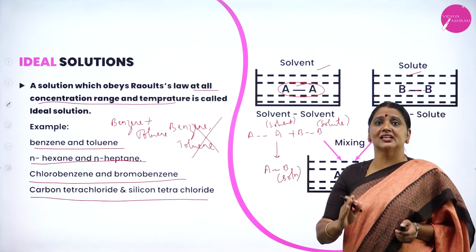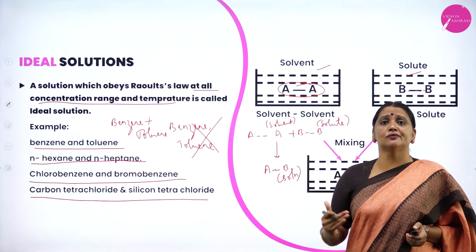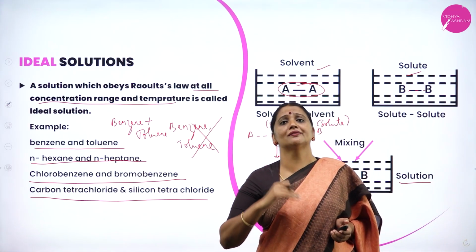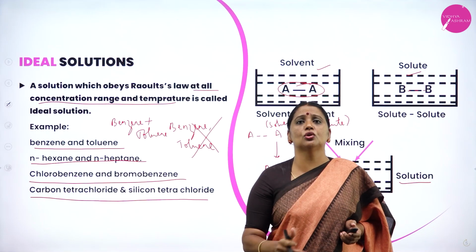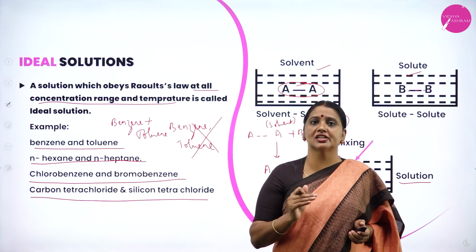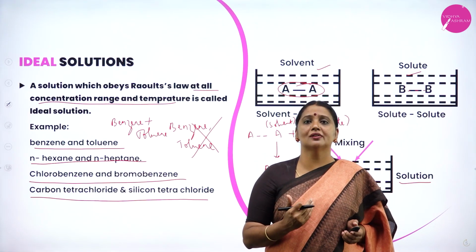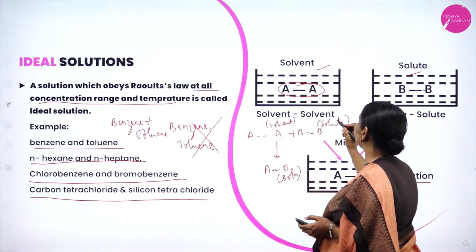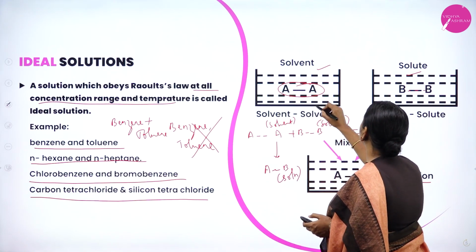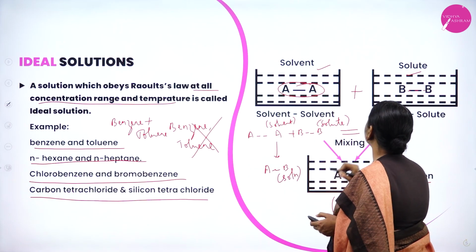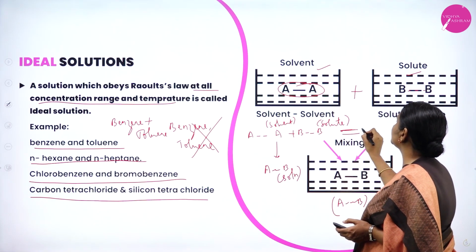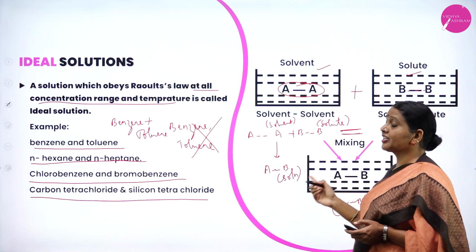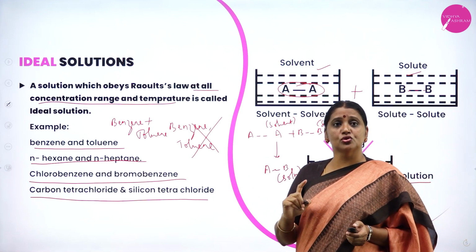In an ideal solution, the intermolecular force of attraction in the solute-solvent mixture is equal to the intermolecular force of attraction in the solvent and solute separately. This is the same for which type of solution?